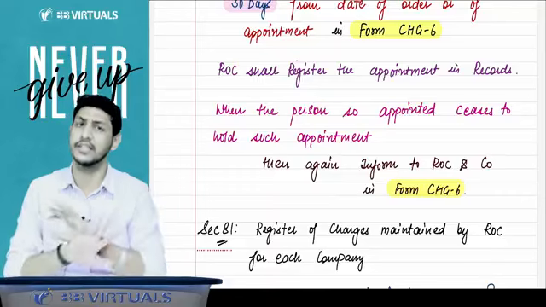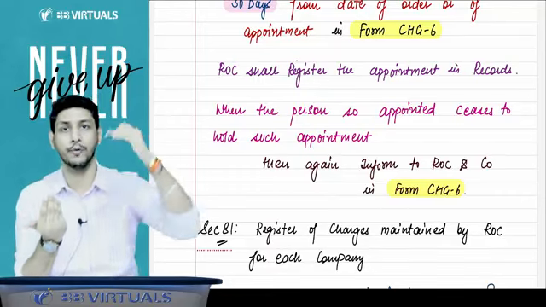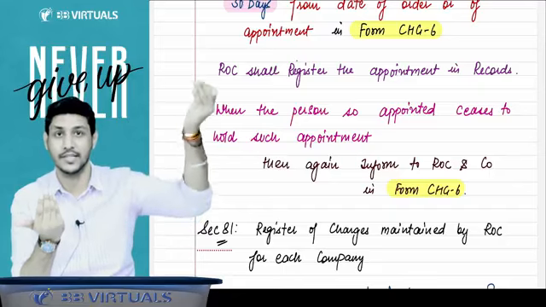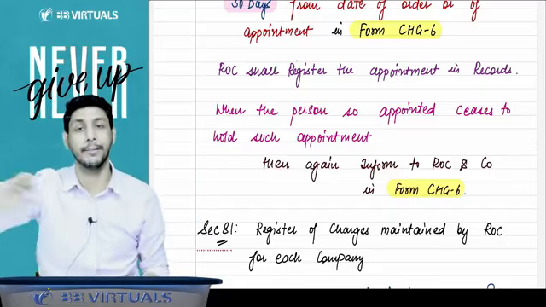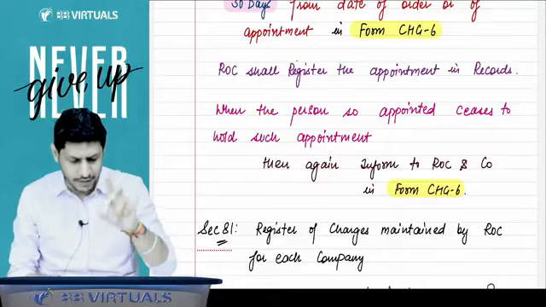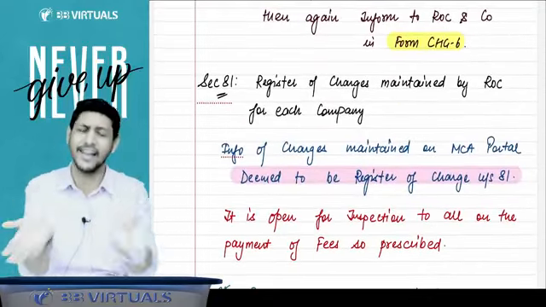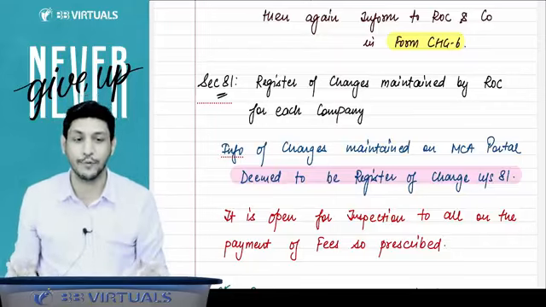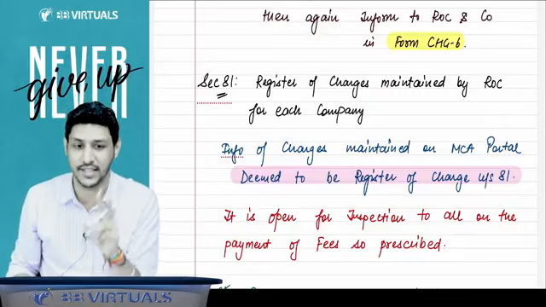So section 84 is nothing but this: whenever the receiver comes, you have to file CHG 6 to the ROC. Whenever the receiver goes, when he ceases to have that appointment, you have to file the CHG 6 to the ROC. Now always learn, recall, remember, read and revise sections 81 and 85 together, because both of these sections are related to the register of charges.